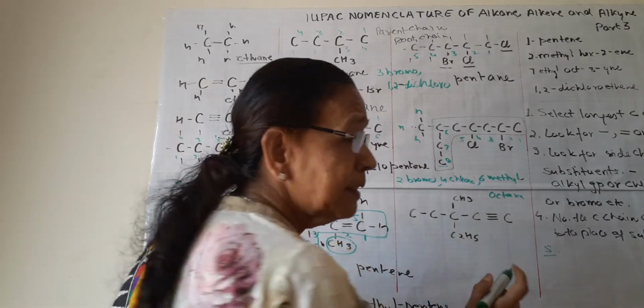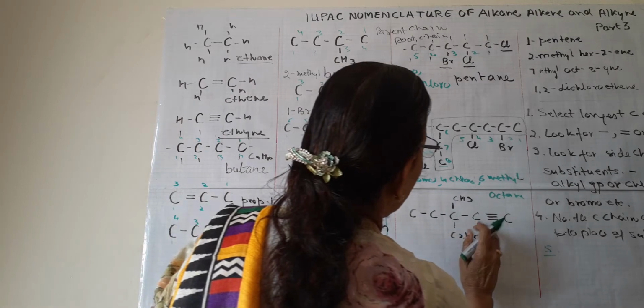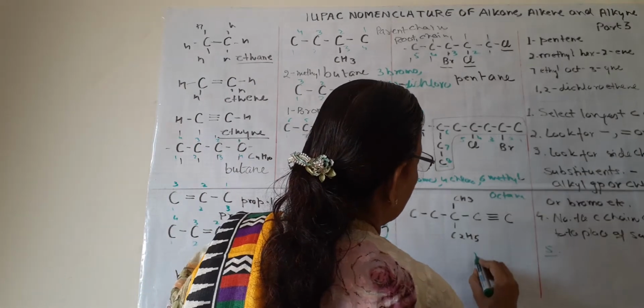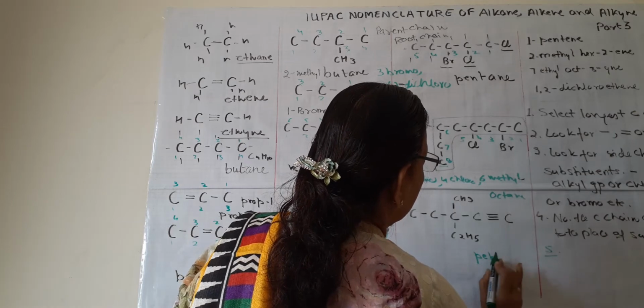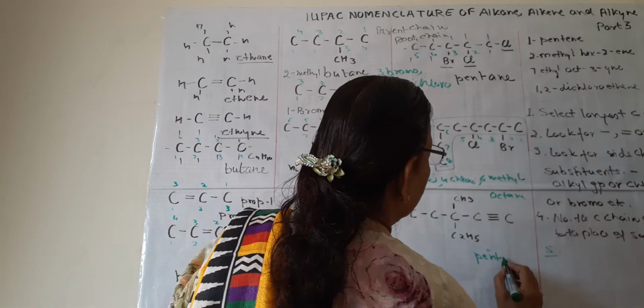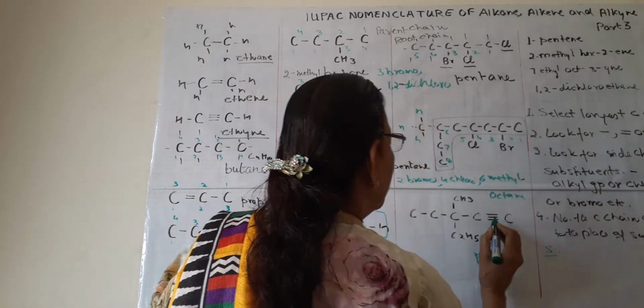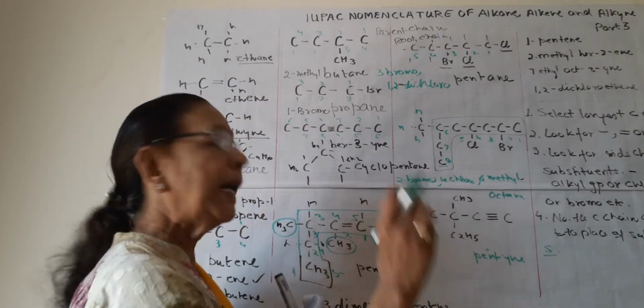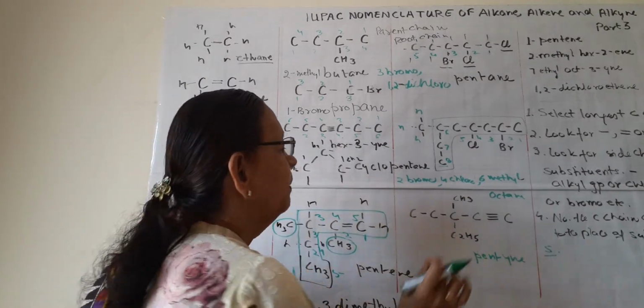And what is this? 1, 2, 3, 4, 5. So 5 is pent, and one triple bond, so yne, pentyne. And on first carbon, so no need to write pent 1 yne. Simply, we can write pentyne.